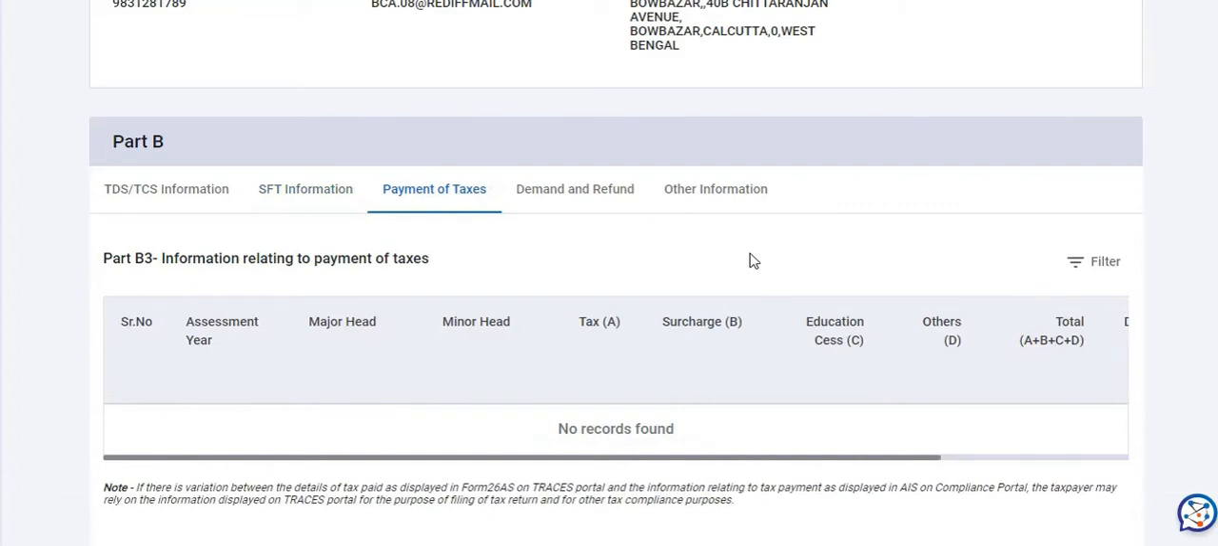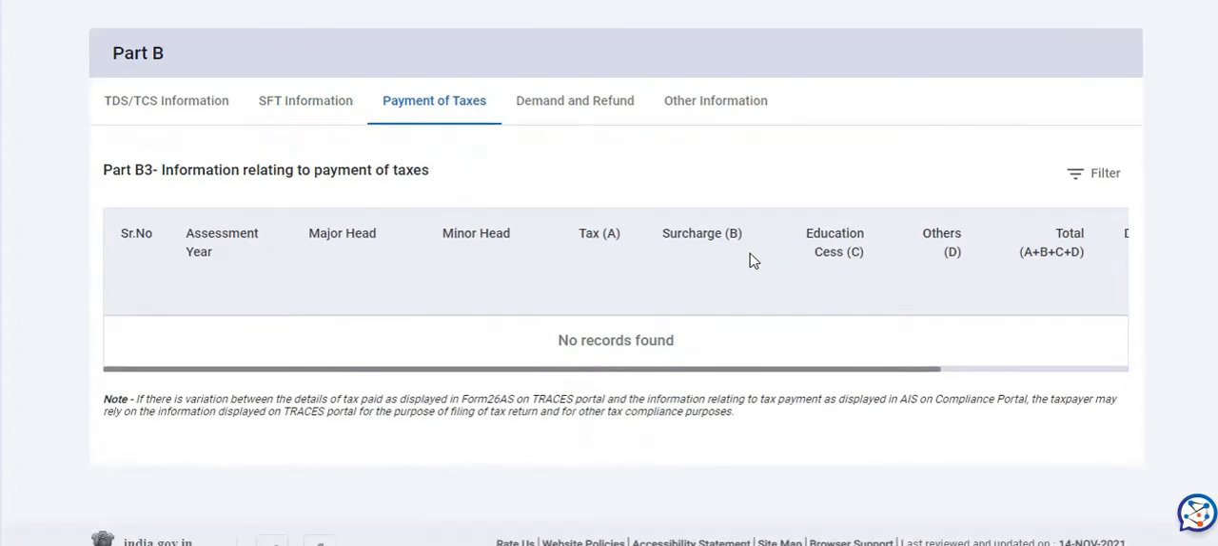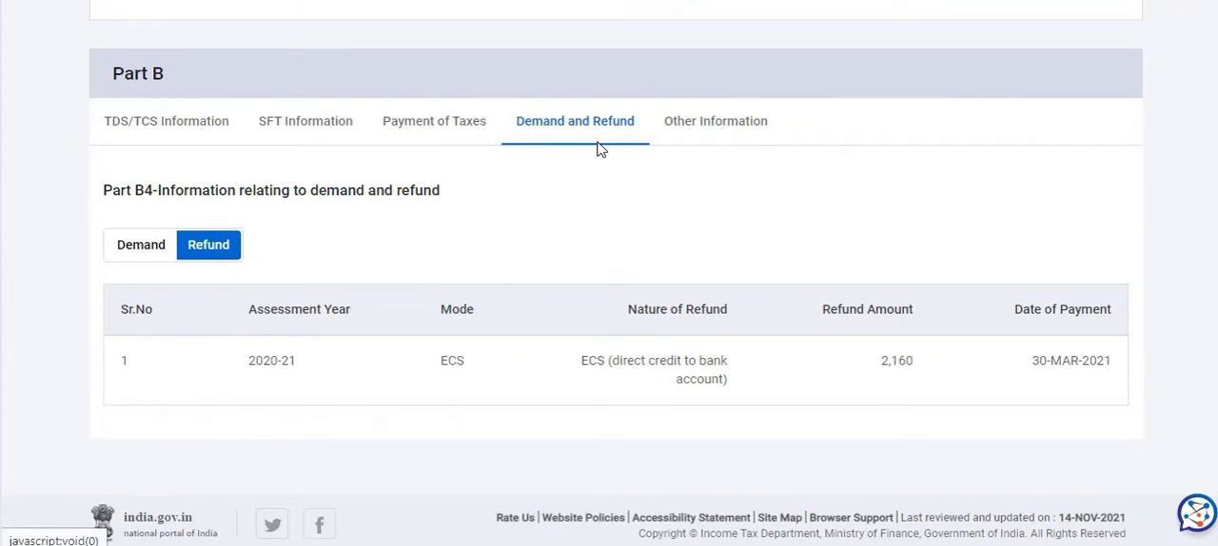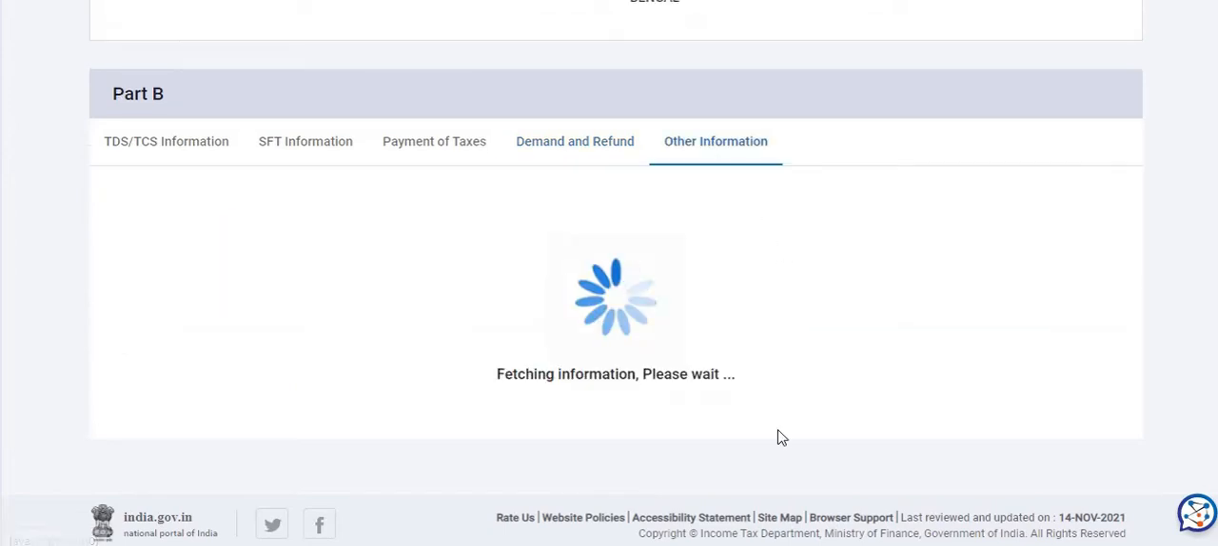The next tab is the payment of tax. If you have paid any taxes like self assessment tax, advance tax, etc., that will be reflected here. Any outstanding demand or refund, you can get from this tab, demand and refund, and other information.